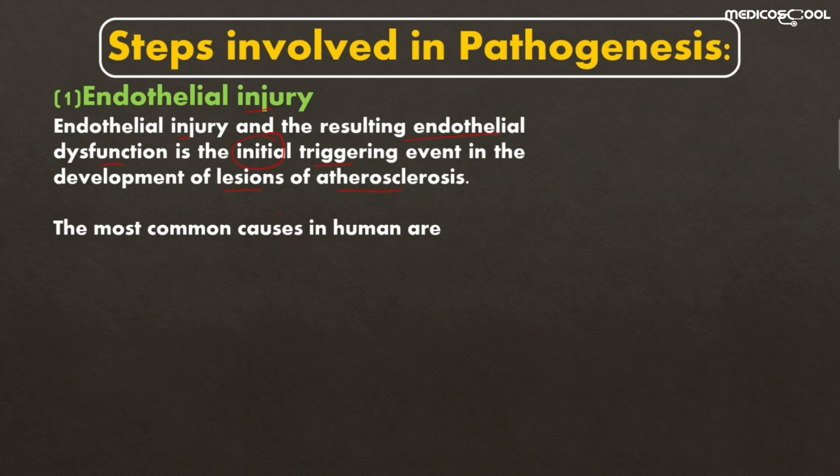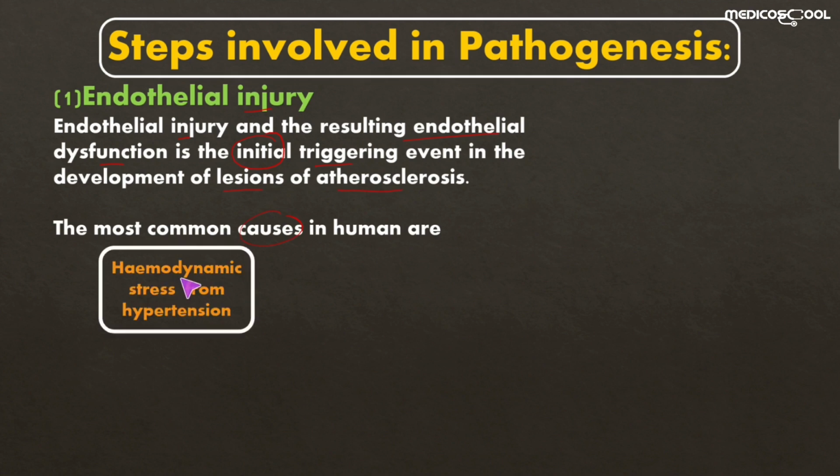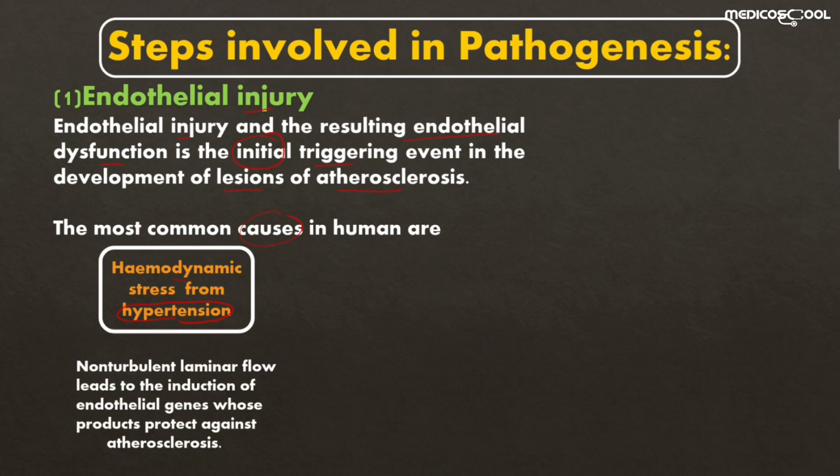The most common cause of this endothelial injury in atherosclerosis may be the hemodynamic stress from hypertension. How does this hemodynamic stress cause the endothelial injury? Normal, non-turbulent laminar flow leads to the induction of endothelial genes which protect against atherosclerosis.